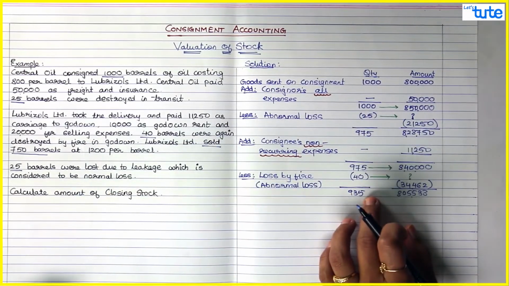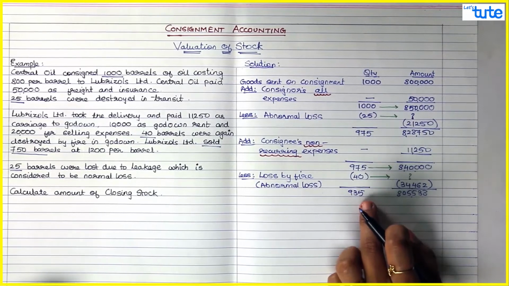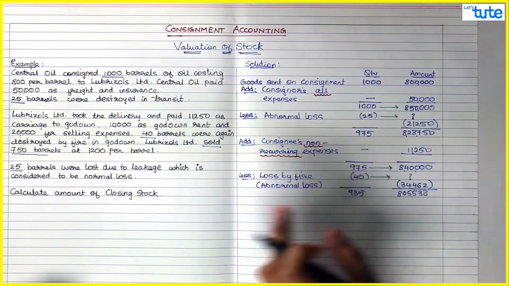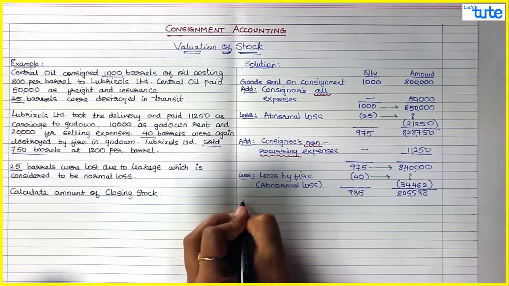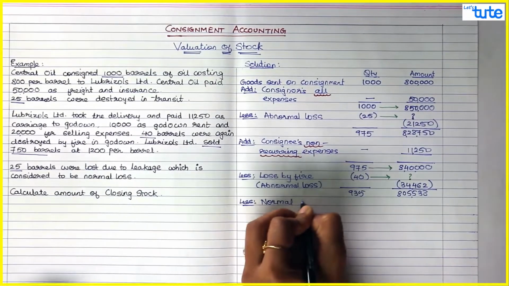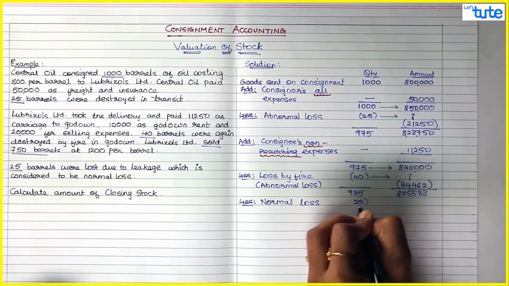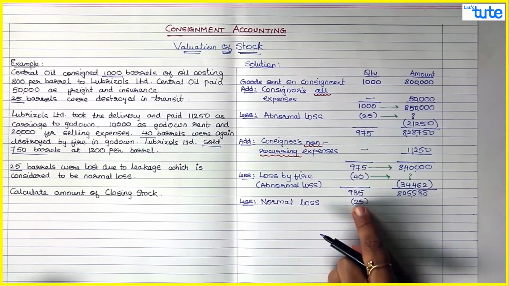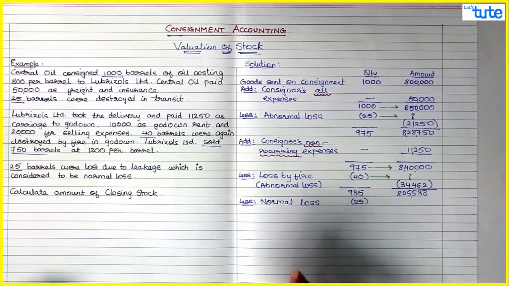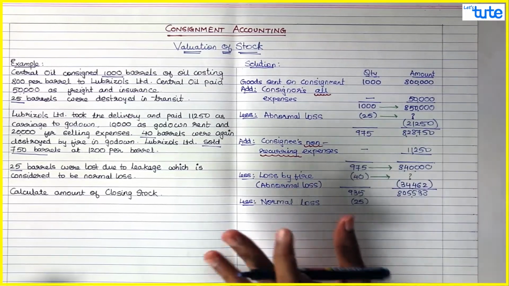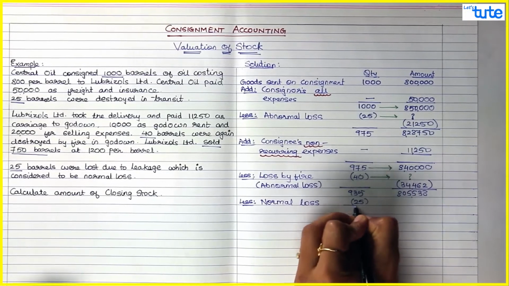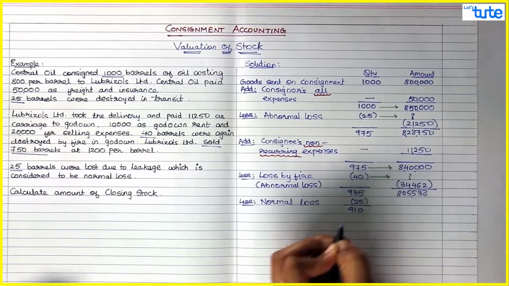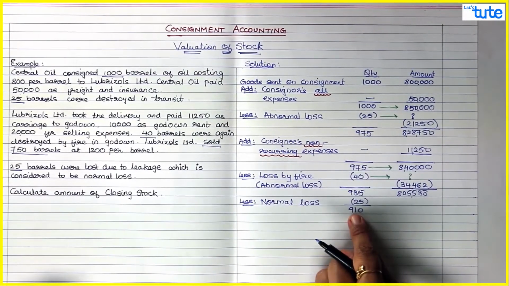Now after doing this, do I have 935 quantity on hand? No, we have only 935 minus this 25 normal loss, that much quantity on hand. So again we will deduct less: normal loss of 25 barrels, because these barrels were already lost due to leakage, and this quantity we have never received. So the consignee has never received it. That is why the consignee has received only 910 barrels of goods. So guys, you understood this?